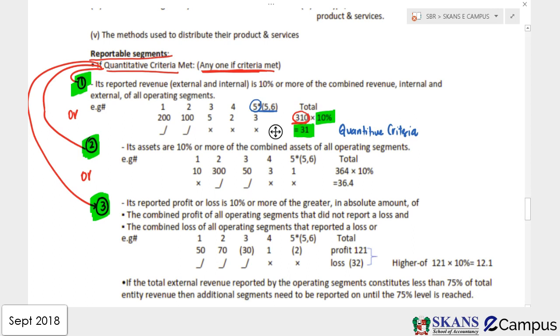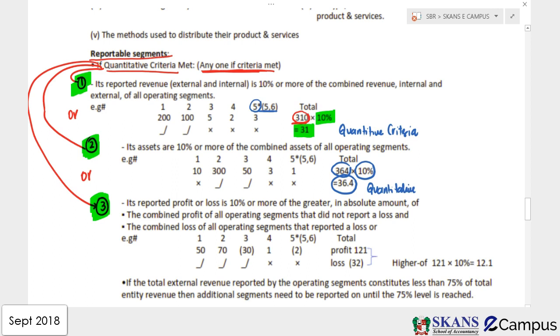Now you need the total assets of business, guys. They are 364. These are the total assets. What is the total assets, guys? It is 364. You are going to multiply it with 10%, guys. 10% is fixed in the standard. So you'll have 36.4, guys. If you have 36.4, this is your quantitative criteria again.